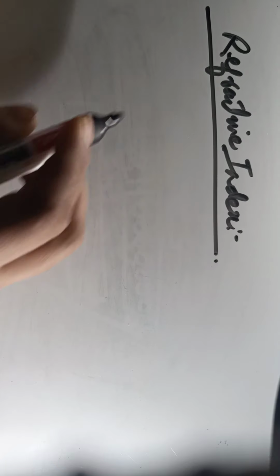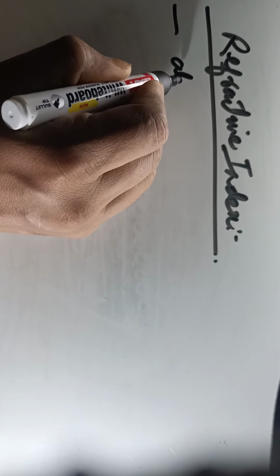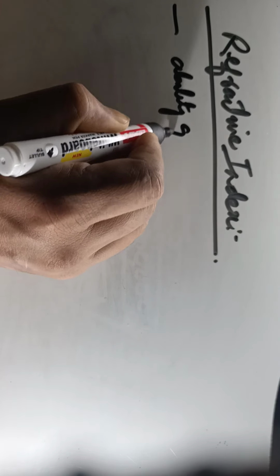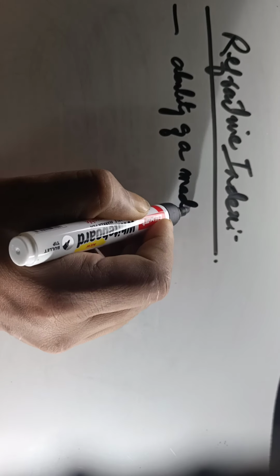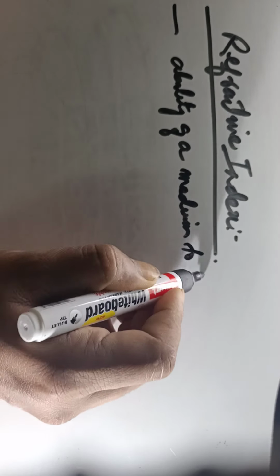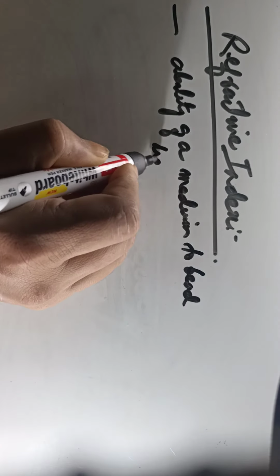So the next topic we call the refractive index. What do you understand by refractive index? In simple words, it is the ability of a medium to bend light. The ability of a medium to bend light is what we call its refractive index.